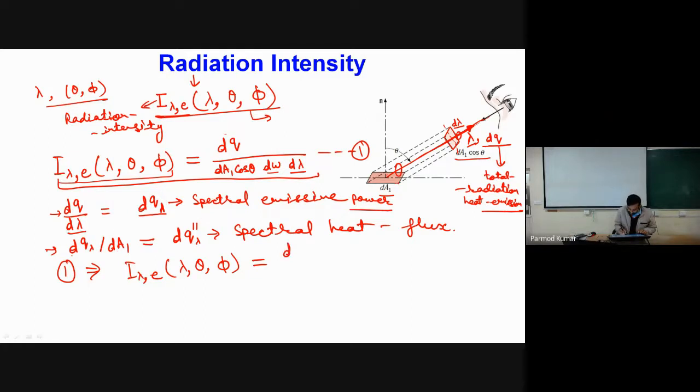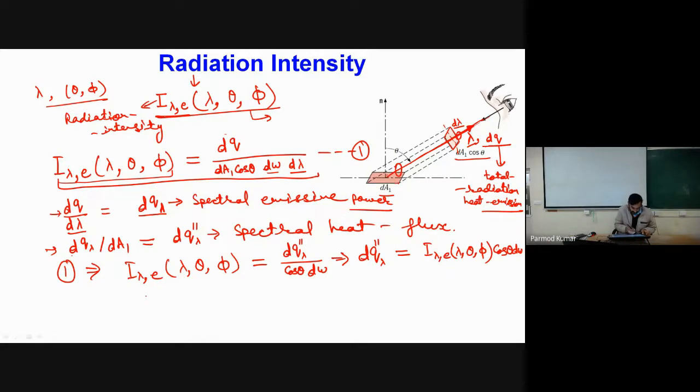So simply I can write this as dq double dash lambda divided by cos theta into d omega. From here I can say that my spectral heat flux through this differential surface dA1, dq double dash lambda, will be equal to I lambda,e as a function of lambda, theta, phi times cos theta into d omega.